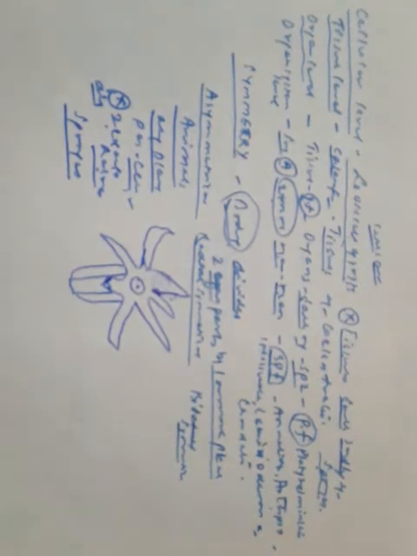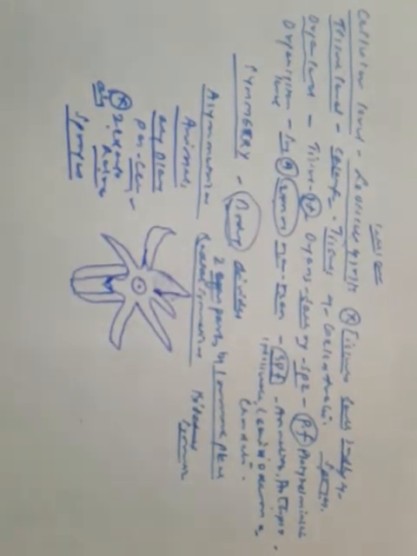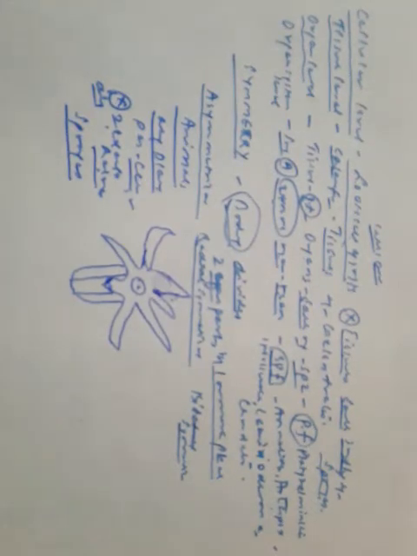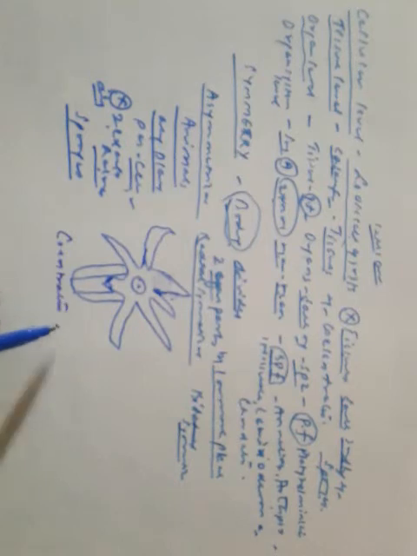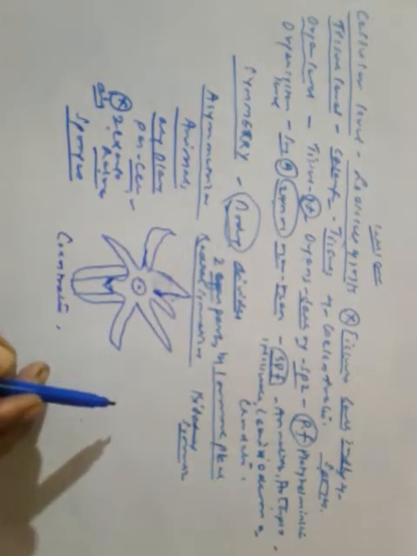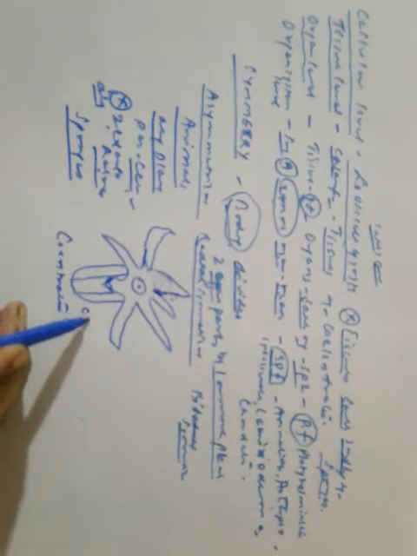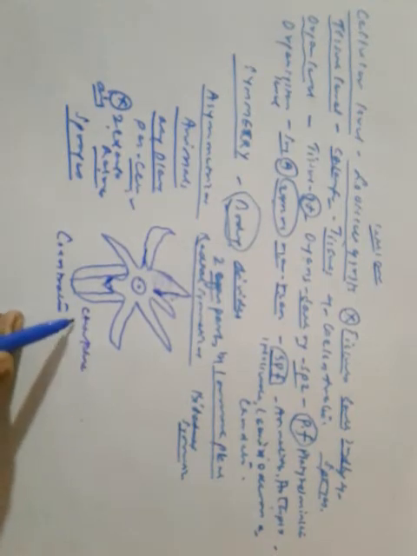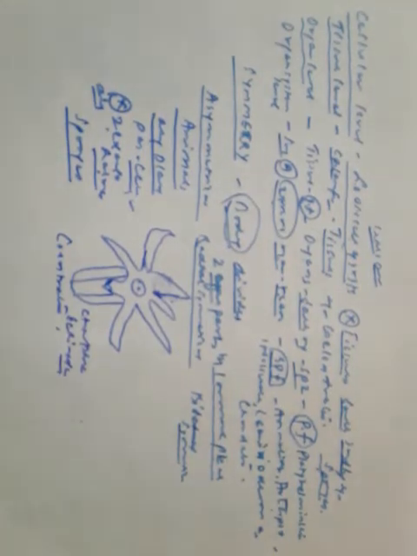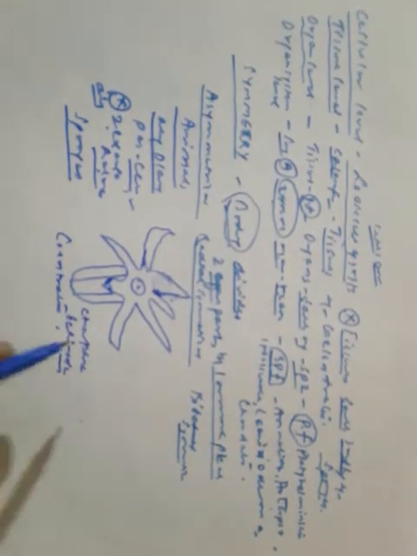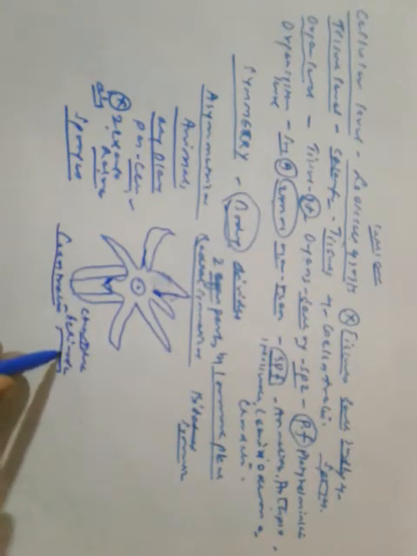So, radial symmetry. Examples are coelenterates, ctenophores and echinoderms. They have this kind of body plan.